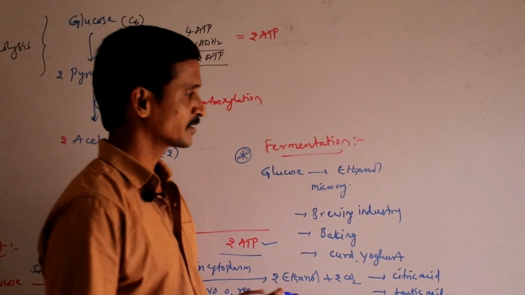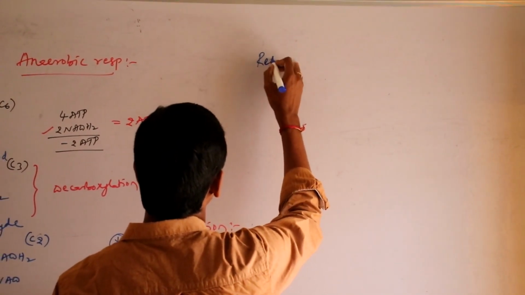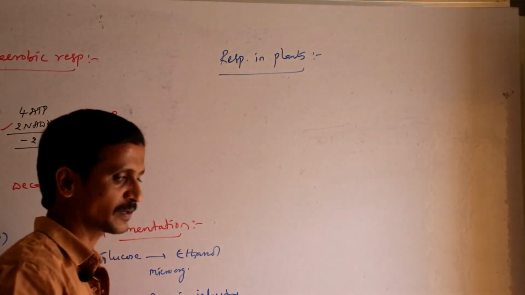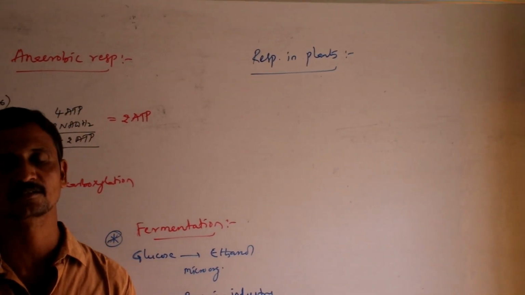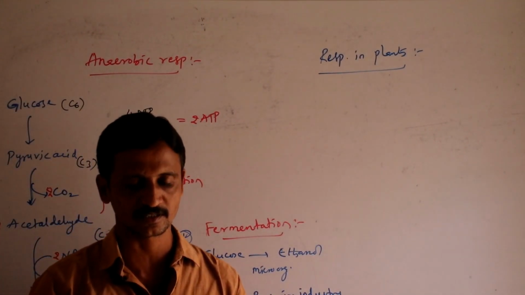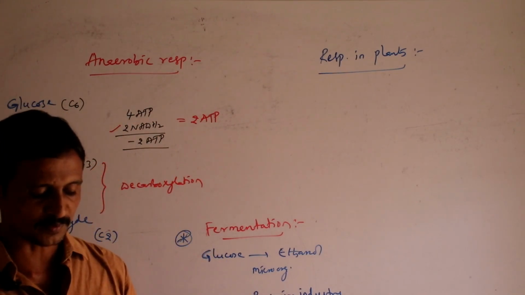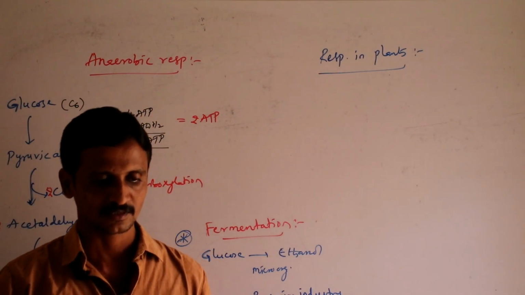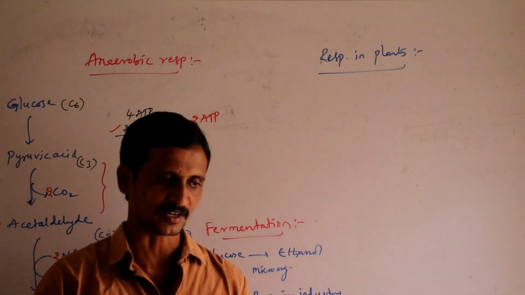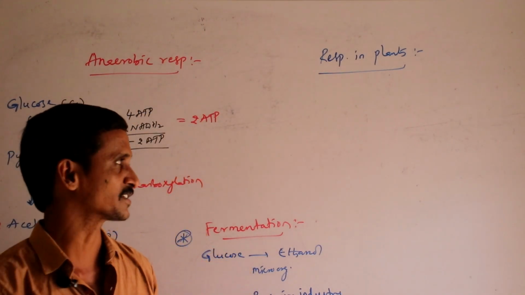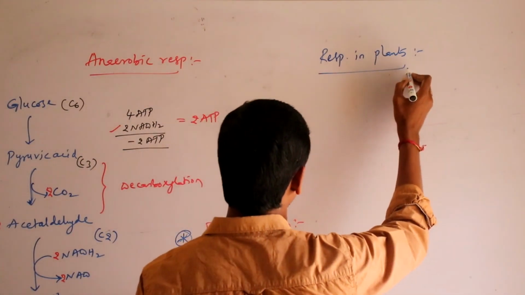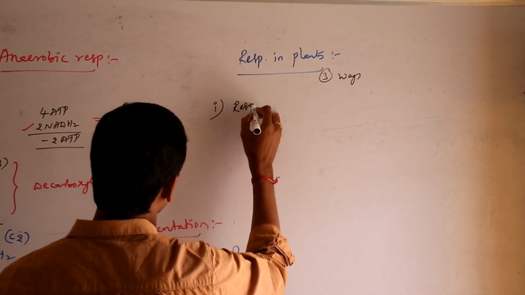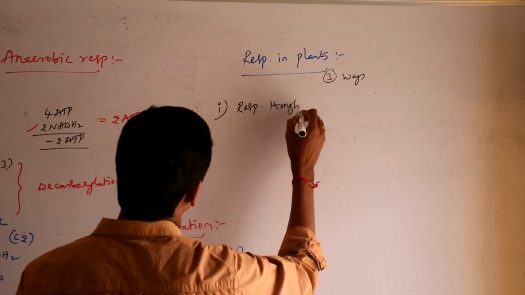Now once you understand this, let us move into respiration in plants. So far we discussed the second part, which is common to both animals and plants, that is cellular respiration, both aerobically and anaerobically. Now let us see how plants respire. What are the ways by which a plant is able to inhale and exhale? I mean, how does the process of exchange of gases happen in plants? Plants respire through three ways. One is respiration through stomata.